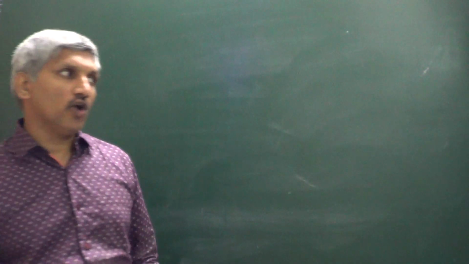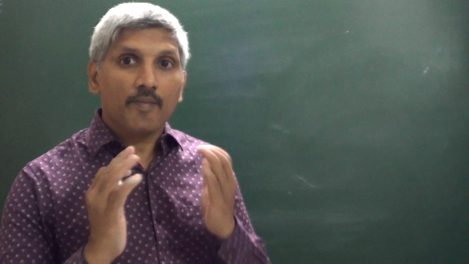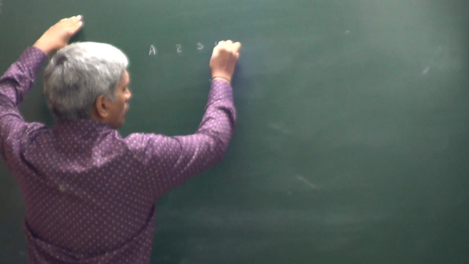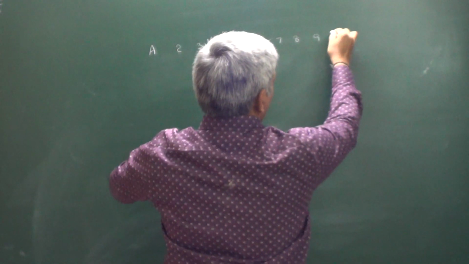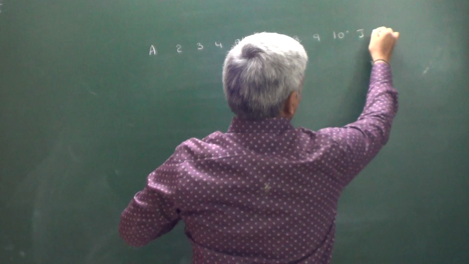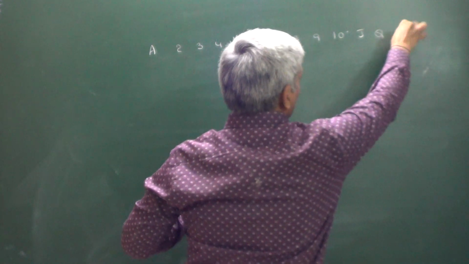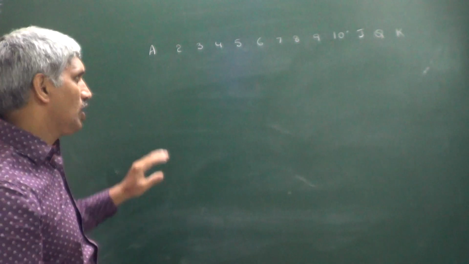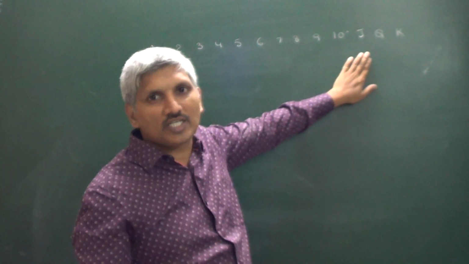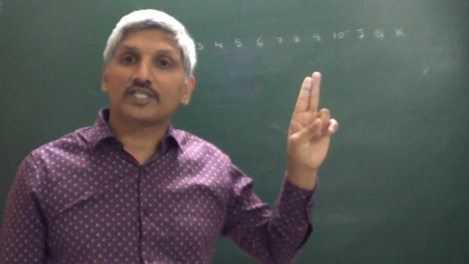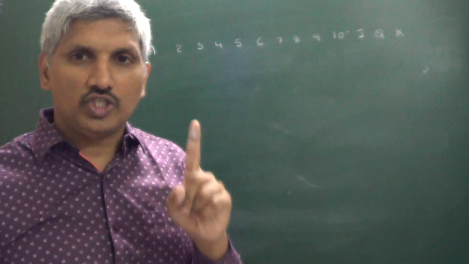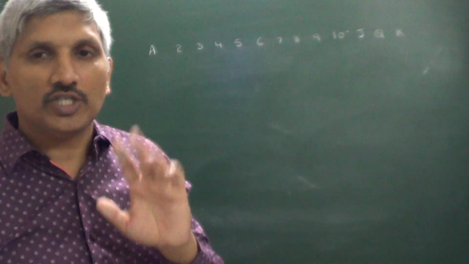At the same time, I hope everyone is familiar with playing cards. In playing cards we have the set A, 2, 3, 4, 5, 6, 7, 8, 9, 10, Jack, Queen, King. These are the cards. In total, 13 cards are there, starting with Ace, 2, 3, 4, 5, 6, 7, 8, 9, 10, Jack, Queen, King.